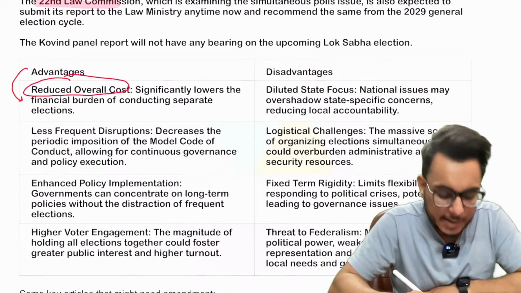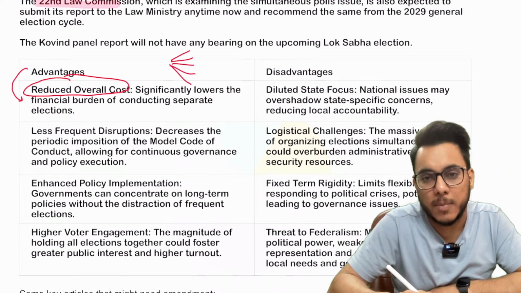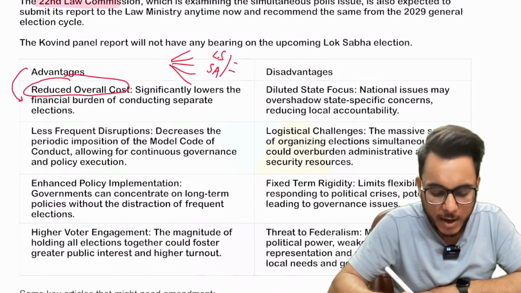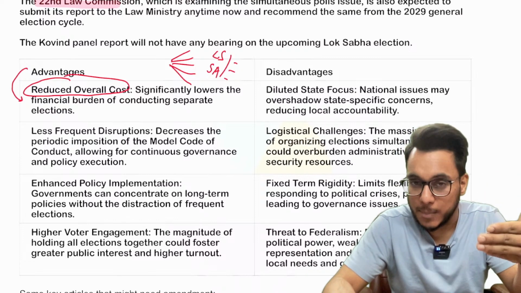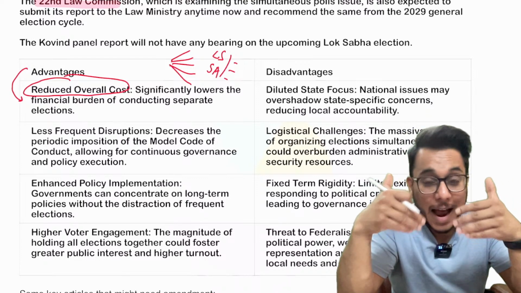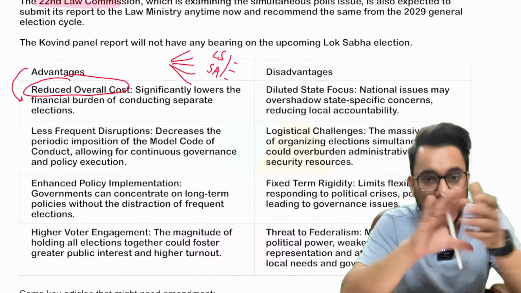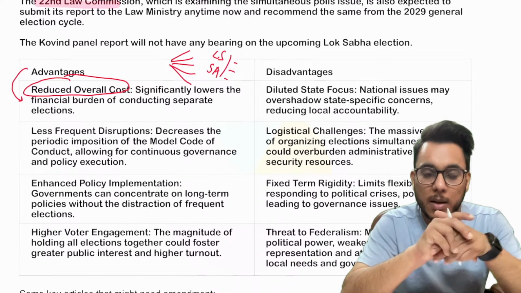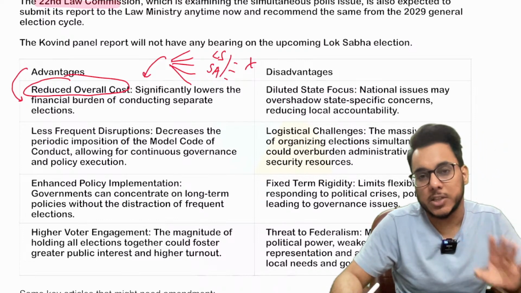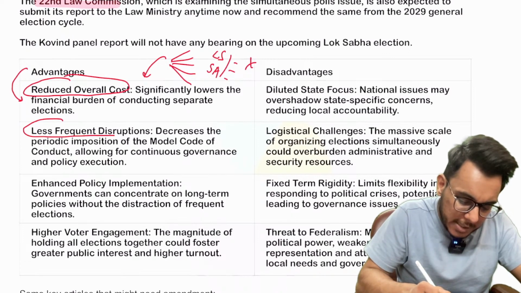You see what is happening when elections are conducted separately, where people vote for both Lok Sabha as well as state assemblies. Lok Sabha elections are separate, state assembly elections are held at a separate time. And during this time EVM machines have to be deployed, security arrangements have to be made, infrastructure has to be used. So duplication will be reduced if simultaneous elections are held, and it will lead to saving of money.